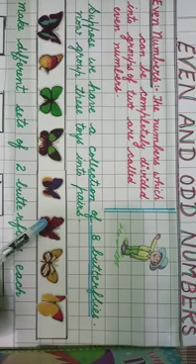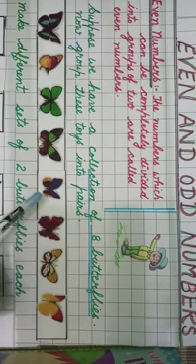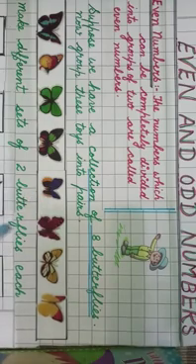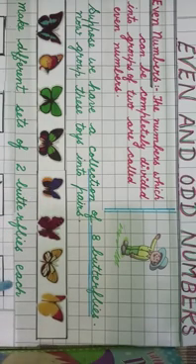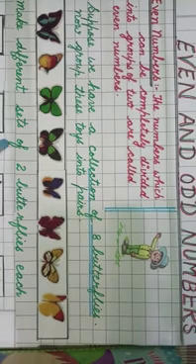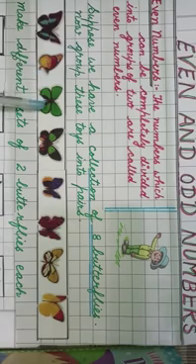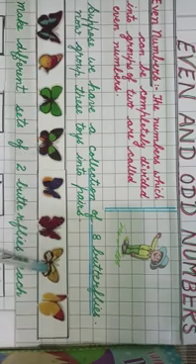Then what will we do? We will make different sets of 2 butterflies each. Now there are 8 butterflies. 1, 2, 3, 4, 5, 6, 7, 8.